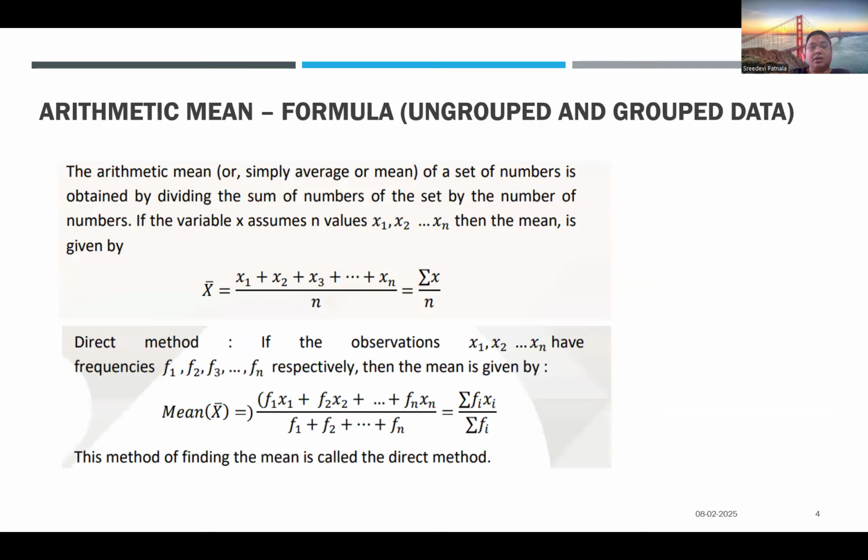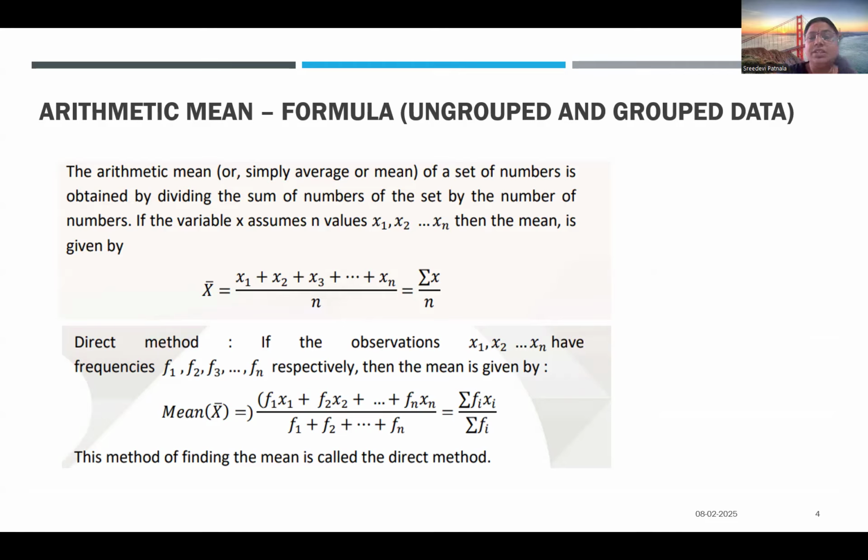Let's start with mean with the formulas to understand. In this video you will understand the formulas. In the next video I will show you how to calculate the mean, median, mode, arithmetic mean, and geometric mean. Let's understand arithmetic mean. For any data, you have grouped data and ungrouped data. Ungrouped data means where you are not given a frequency. Frequency is nothing but a value given for a class interval or a number. So grouped data generally will have a frequency, whereas ungrouped data you don't have a frequency. It's just a normal data set value.